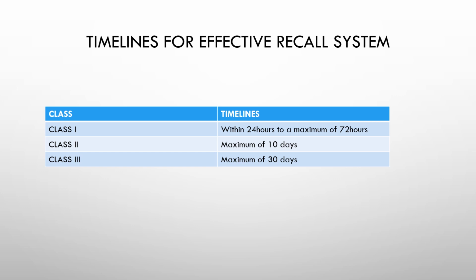When it comes to class 1, it has to be within 24 hours to a maximum of 72 hours. So within 24 to 72 hours, the product that has been distributed into the market has to be recalled and has to reach the company or the person who is manufacturing the product. Coming to class 2, it has a maximum of 10 days. So within the 10 days, the product has to reach the person who is recalling it. Class 3, maximum of 30 days.